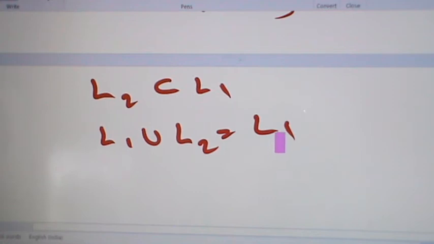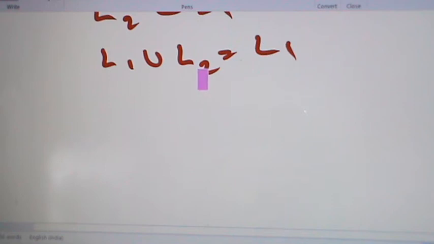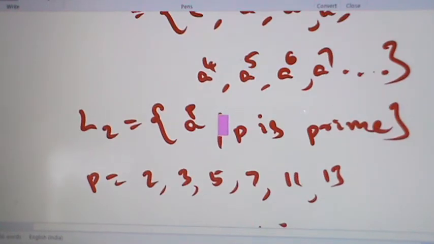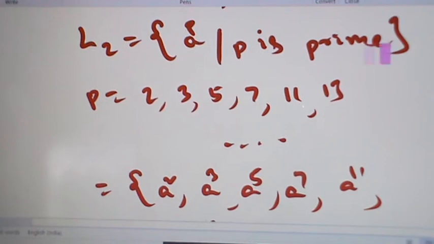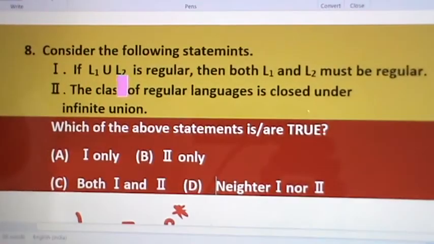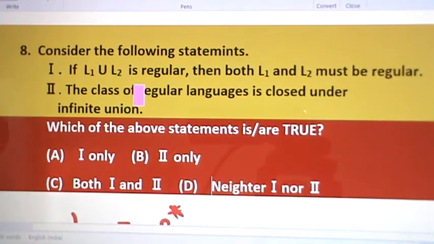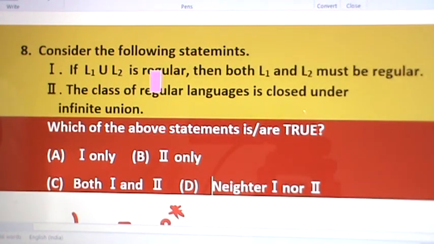Here L1 is regular. So L1 union L2 is regular. But L2 is not regular. So we have L1 union L2 is regular, but L2 is not regular. So if L1 union L2 is regular, then both L1 and L2 need not be regular. So this statement is wrong.